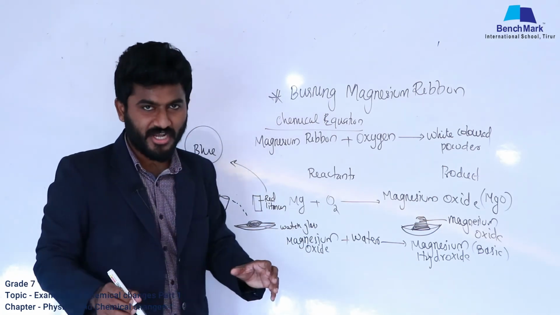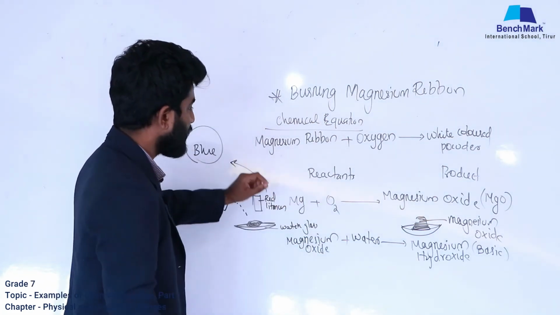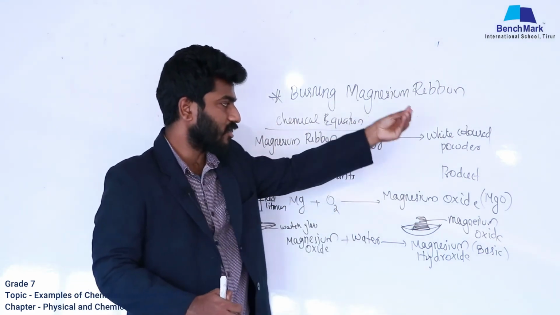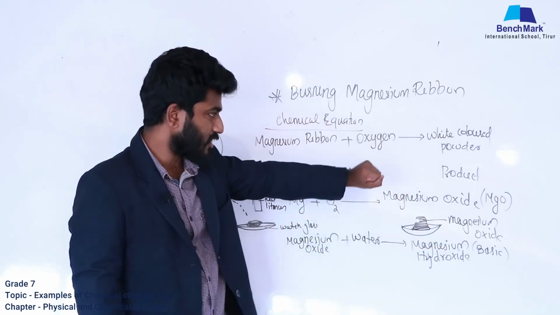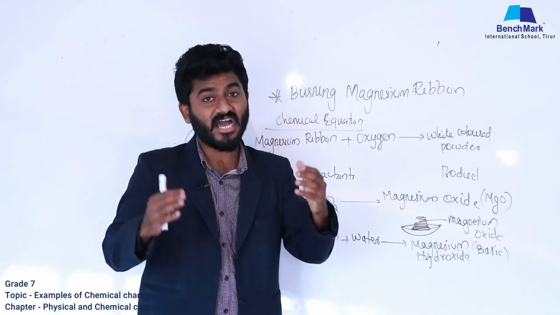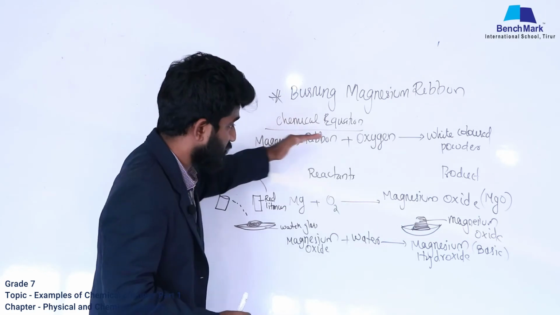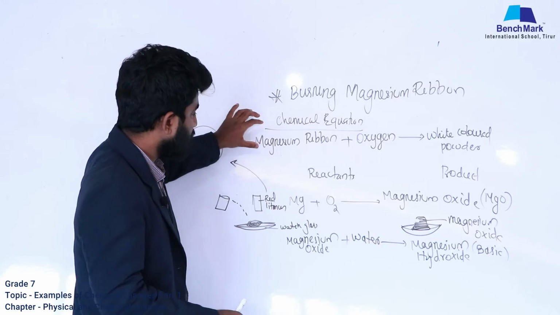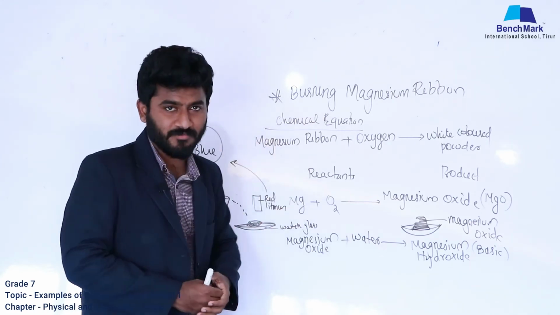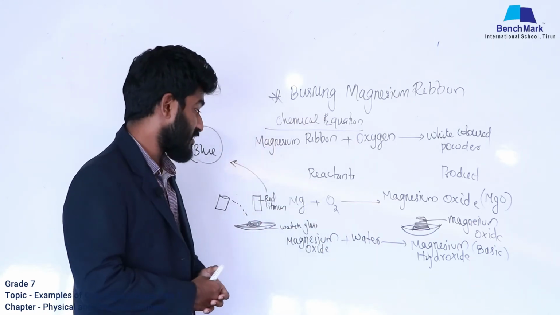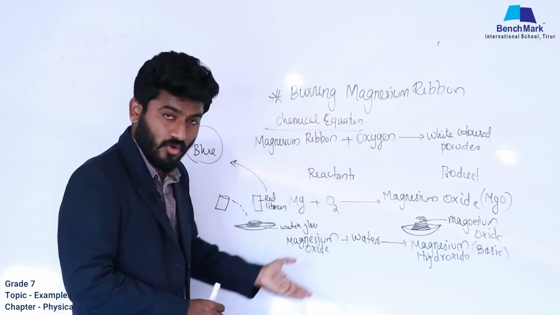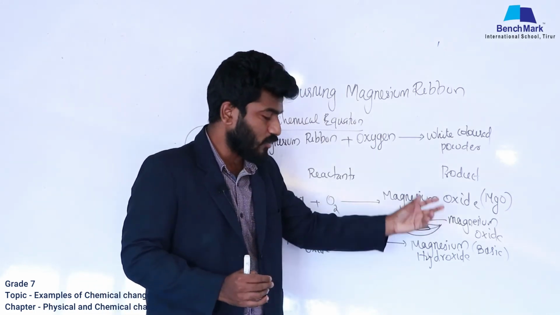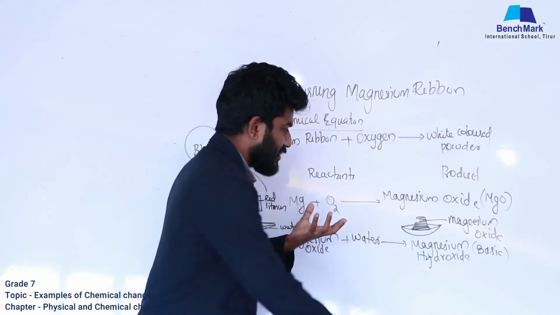So what are the different equations we have discussed so far? The first one is magnesium ribbon is burnt in air to get a white colored powder. What is the name of that white colored powder? Magnesium oxide. And this is the way to write it in the form of an equation. If you want to make it simple, we will use symbols. Magnesium ribbon is Mg, and oxygen, O2. Magnesium oxide, MgO.